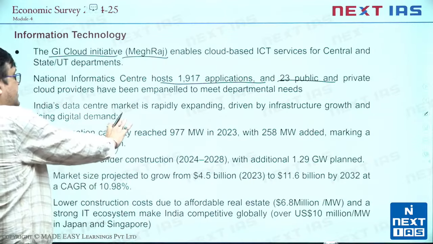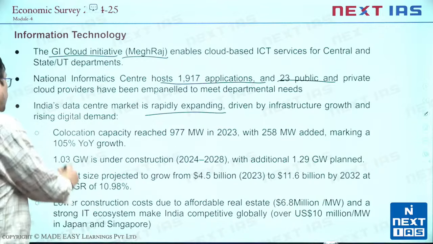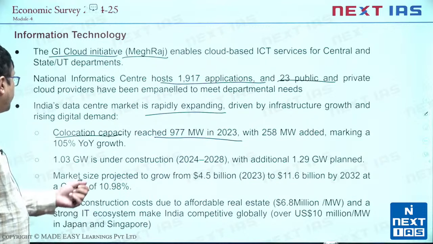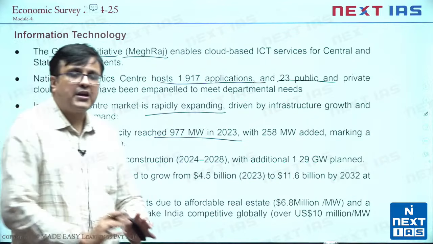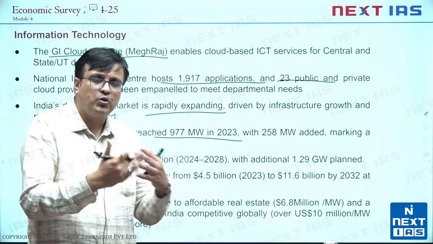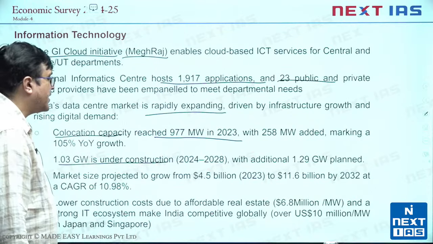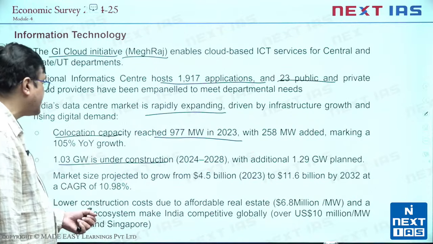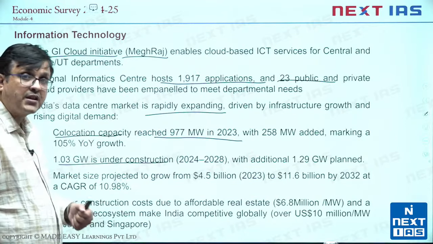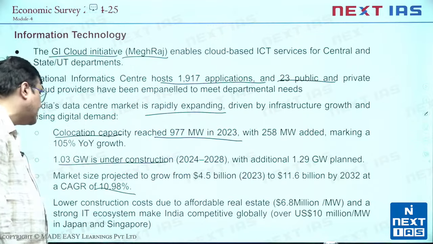Then India's data center market is rapidly expanding. How come? The co-location capacity reached 977 megawatt in 23, 258 megawatt added, huge growth. Co-location is sharing the same data point and then passing it on for mutual work. Then 1.03 gigawatt is under construction, an additional 1.29 gigawatt planned. The market size is projected to grow from 4.5 billion to 11.6 billion in the next 10 years, which is a huge CAGR of almost 11%.